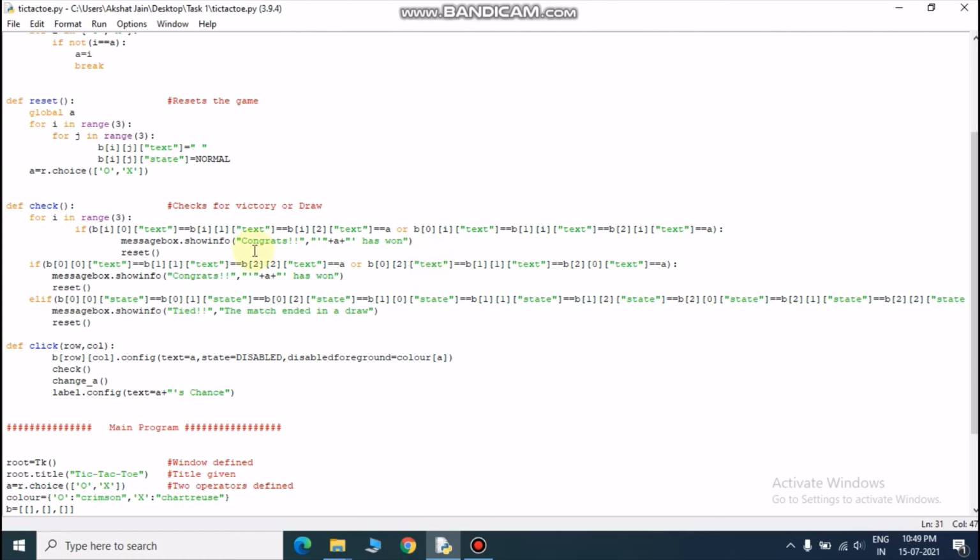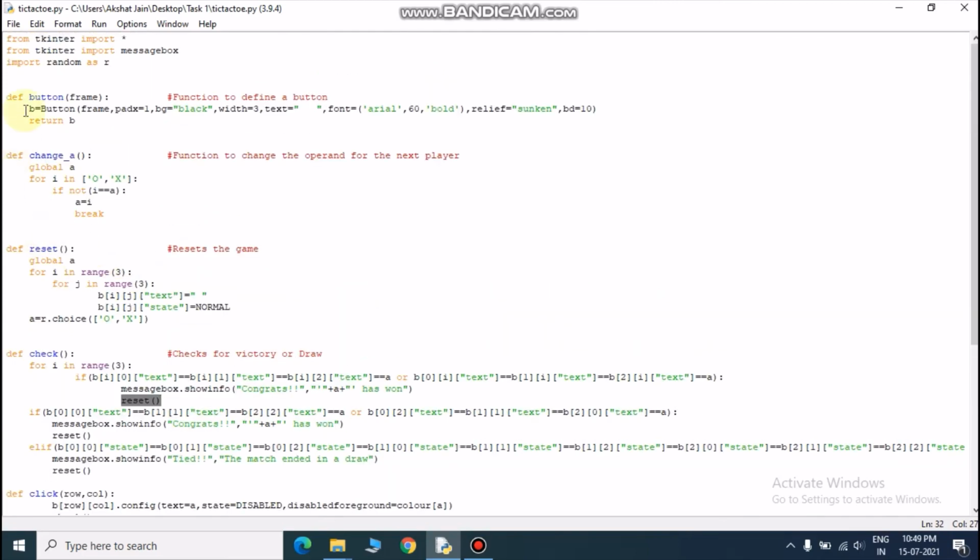If the player has won, it will display that the player has won, and if all the buttons are filled and there is no space left, it will display that the game is tied, and after that it will reset. What reset does is enable all the buttons again.